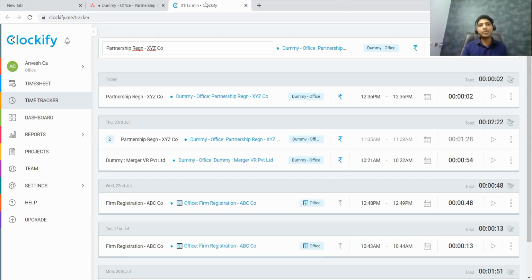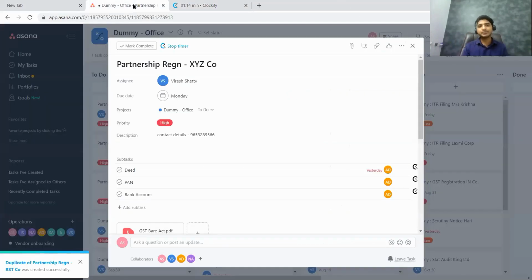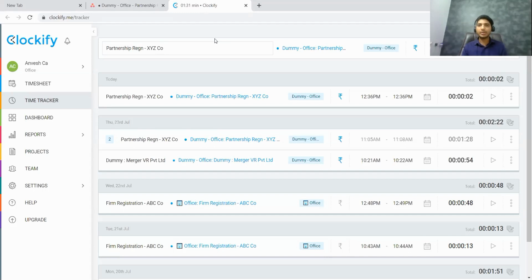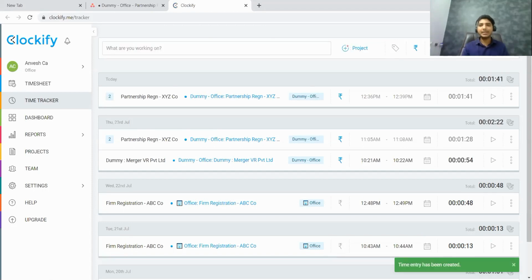The first way you can stop the task is, in Asana itself there is a button which you can see, called stop timer. The moment you click on stop timer here, the time will stop there. Alternatively, the second way is, you come to the Clockify website, and at the top right you can see a stop button. All that you have to do is click on stop, and the task will stop and the time will get recorded.